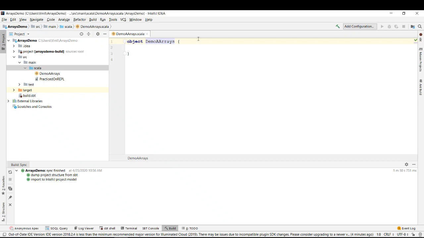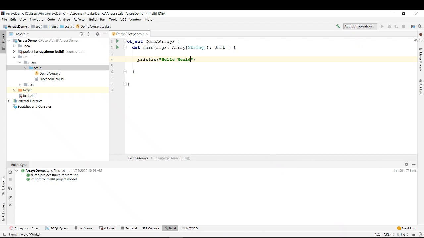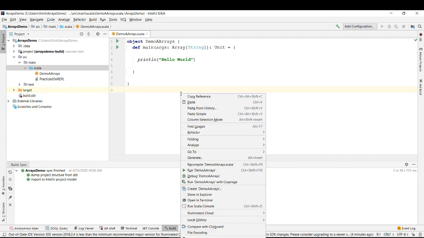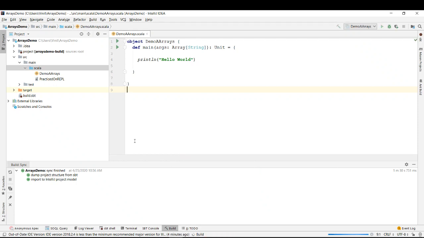It's a small program just to play with arrays, how you can modify the contents of an array, right? So if you start with the main program, we'll say main. Okay, so the main program is then just to check whether everything is fine, you can just say println hello world. Right click over here, then click on run demo arrays, and the hello world should be printed. That means the Scala program is executing properly.